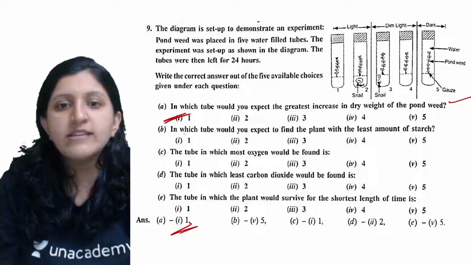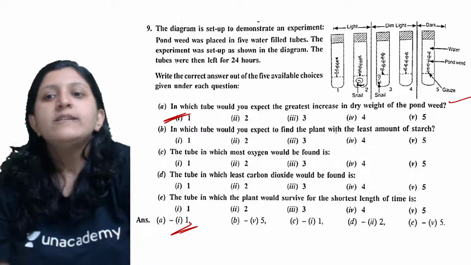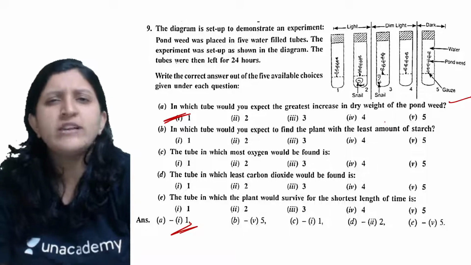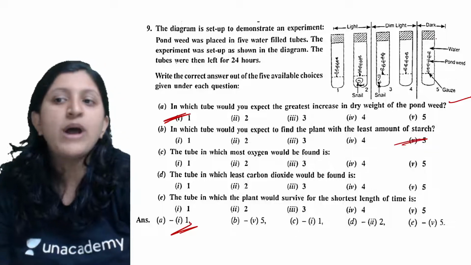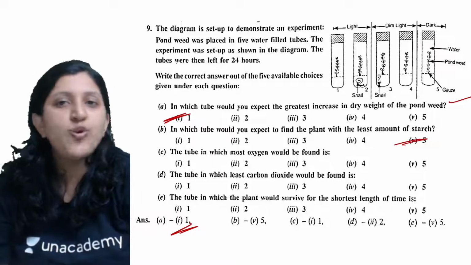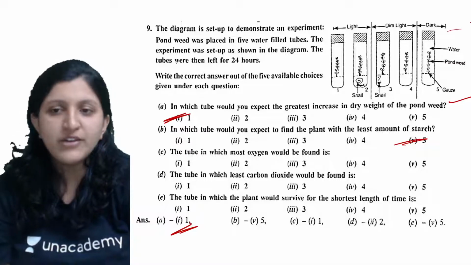Okay, and in which tube would you expect to find the plant with the least amount of starch? Where exactly do you find the least amount of starch here? That is in the 5th one, because it is placed in dark conditions and there is no photosynthesis occurring there. So the least amount of starch you can find is in the 5th one.